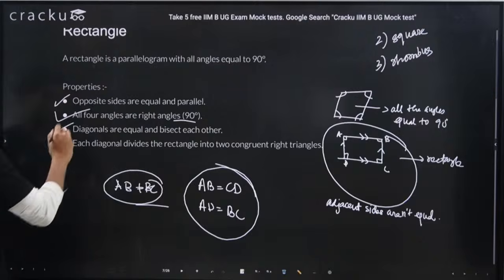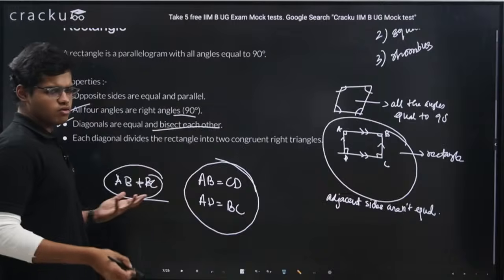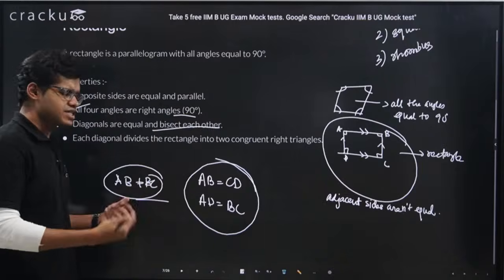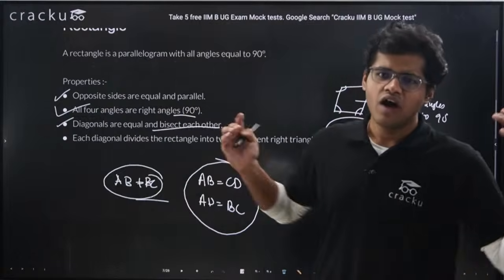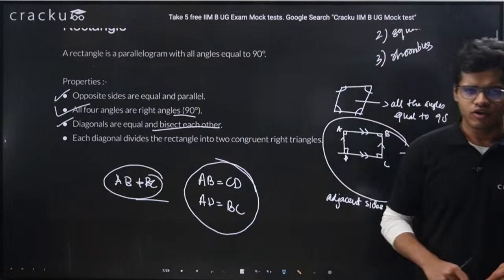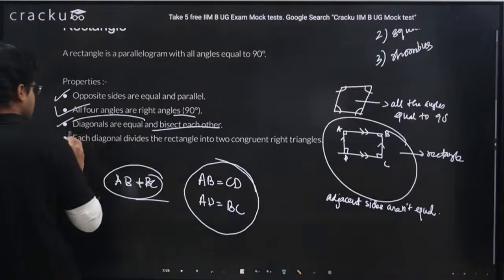Diagonals are equal. Now, important thing: diagonals bisect each other. This we know. In any parallelogram, diagonals bisect each other. Means if it is a rectangle, a square, or a rhombus, that property will remain for sure, that diagonals bisect each other. Let's understand why diagonals are equal.